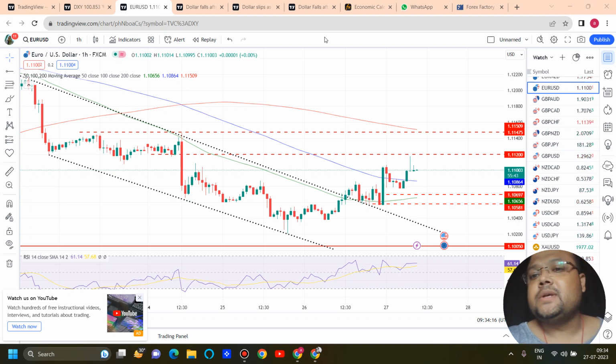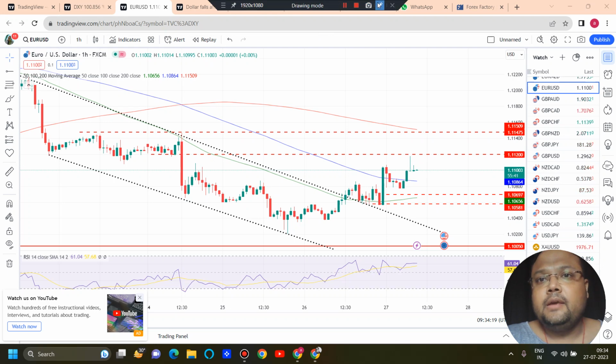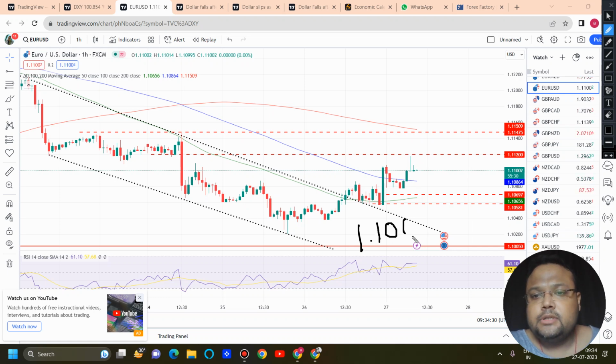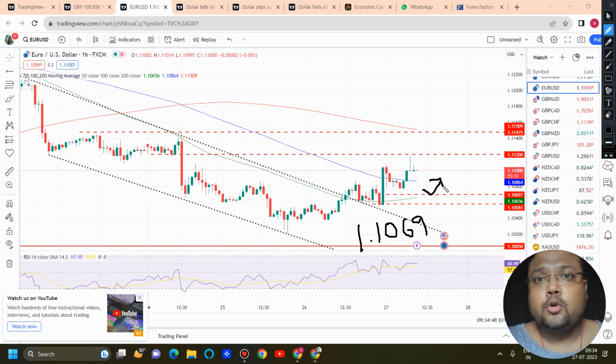So before the US session, if you see the market is going down, observe the volatility of the market. If the market is low volatile, then you can expect 1.1069 to work as the first support, or around 1.1068. It can be 1.1070 also. Around this area we have the first support. If the volatility is low, you can expect a quick bounce from here. If the market takes support and bounces, you can go for a buy.